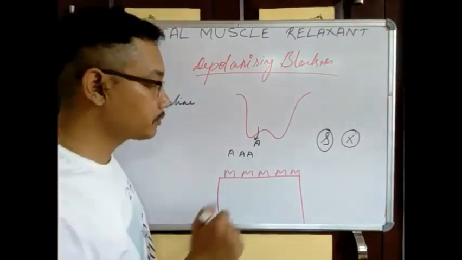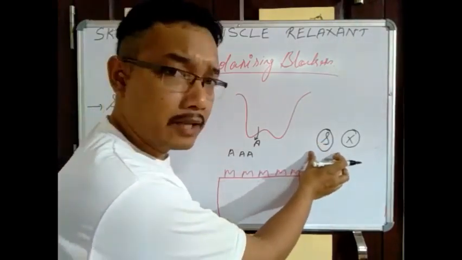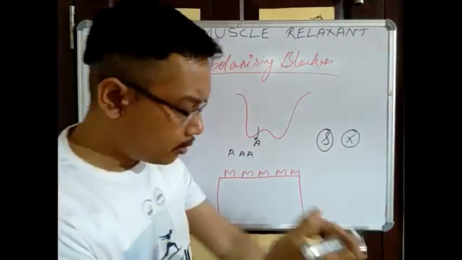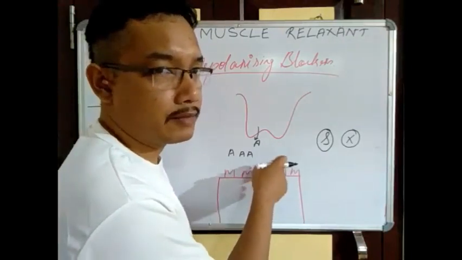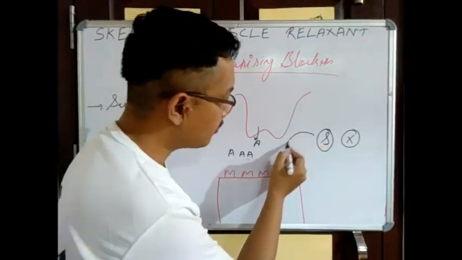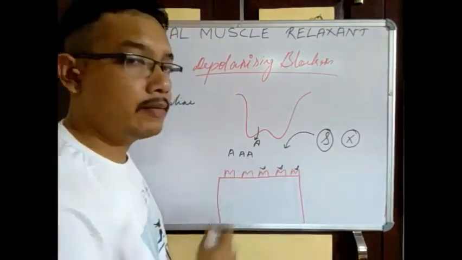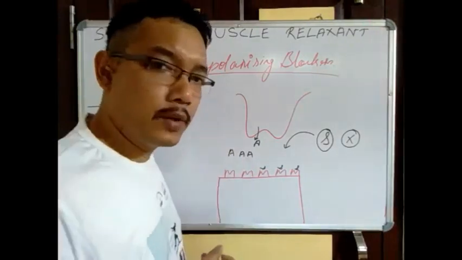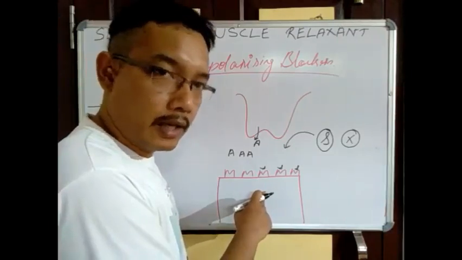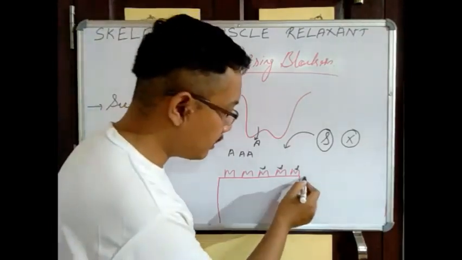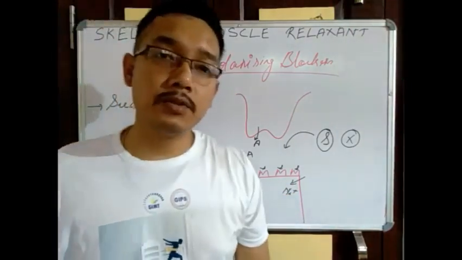So in general, what will happen after administration of the drug, as this one is degraded by pseudo acetylcholinesterase, whatever dose you have given, only a small quantity will reach the synaptic cleft. After reaching, it can bind with the NM receptors because it is the same as acetylcholine. What it will do, it will cause the depolarization because of the influx of sodium. I am just writing here, because of this influx of sodium, depolarization will be there.